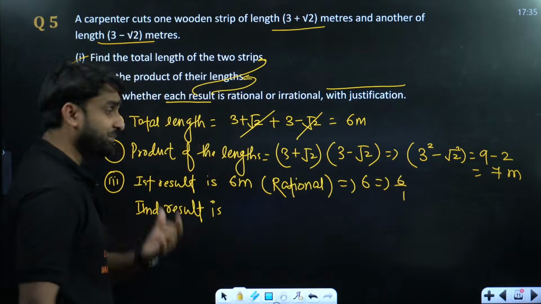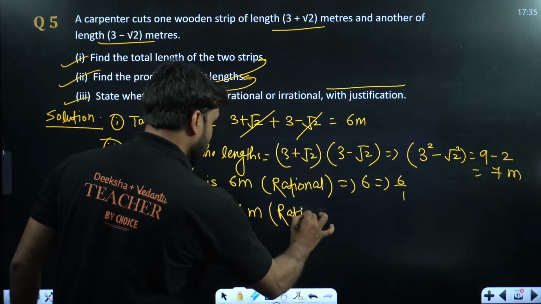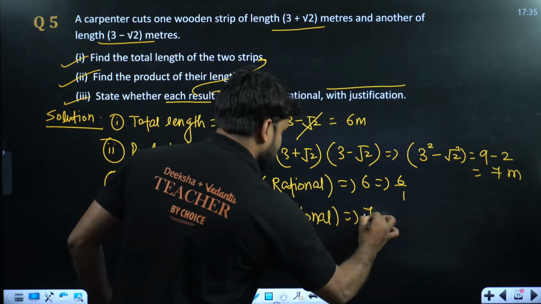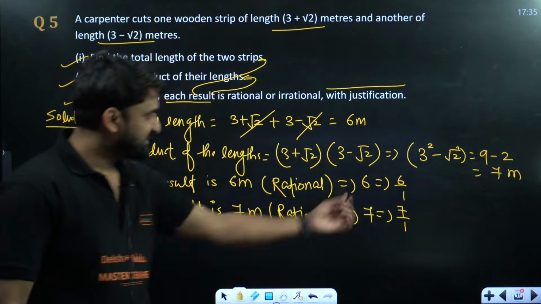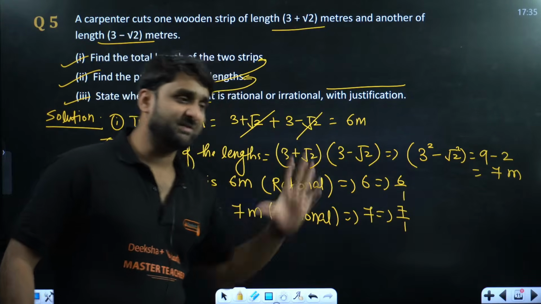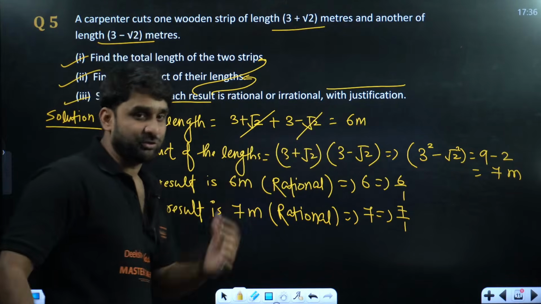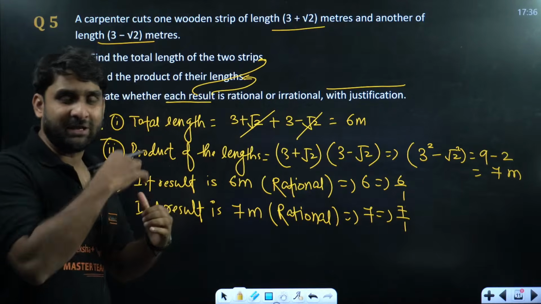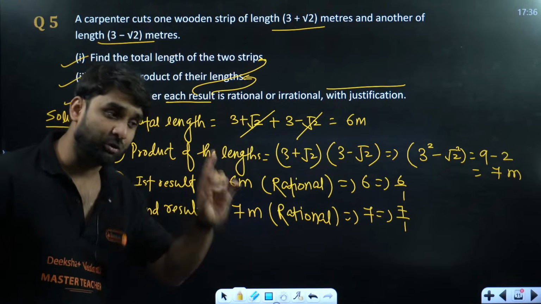And the second result is what, my dear champions? 7 meter. Only 7 meter, a whole number. So this is also a rational number. Why? Because 7 can also be written as 7 by 1, and 7 by 1 is purely P by Q form. And if this is P by Q form, this is a rational number. So both are rational.